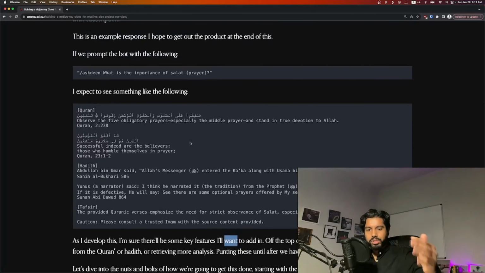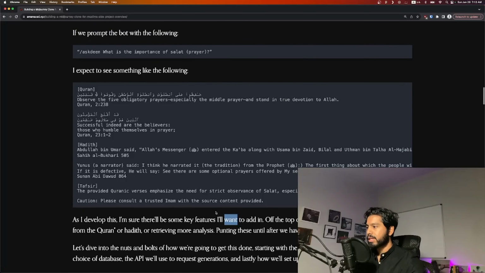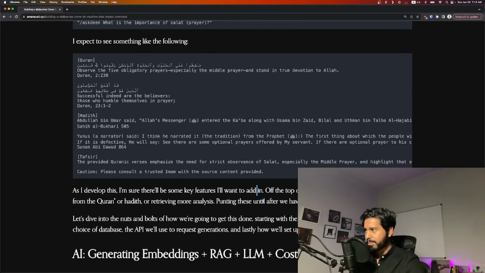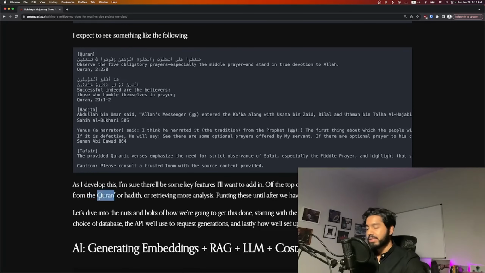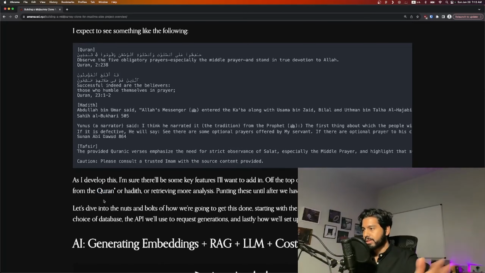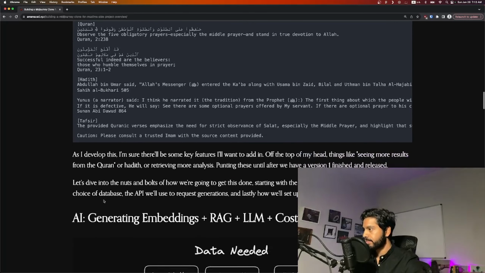You ask a question, you get a response. Of course, like we saw in Midjourney, you can do a million different things. Once you get the images, you can upscale one, create variations of another one. We're not going to do that. We're going to punt all of that off till after we have version 1 released. Like immediately off the top of my head, we probably want a see more button. See more from Quran, see more from Hadith, see more analysis. But we're going to skip all that and just release with something quicker rather than later.